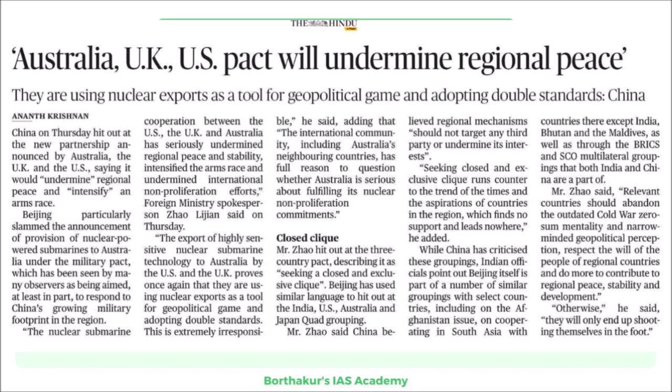This is again an interesting development. China is very unhappy with this alliance, but nonetheless we will see what kind of impact it would have in the region.